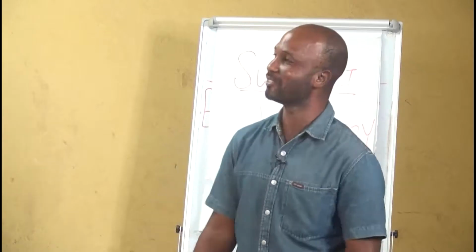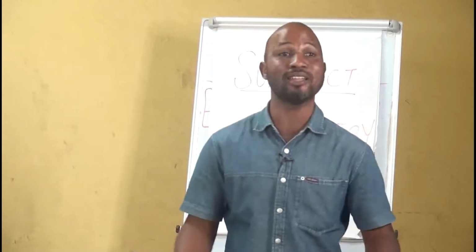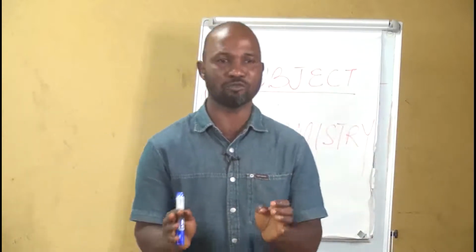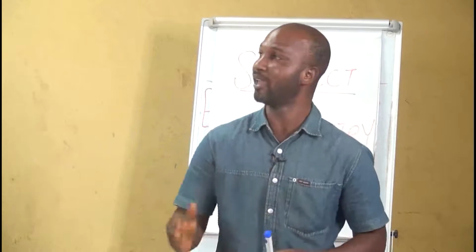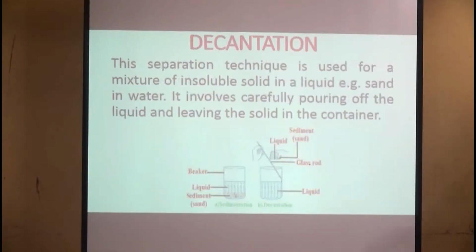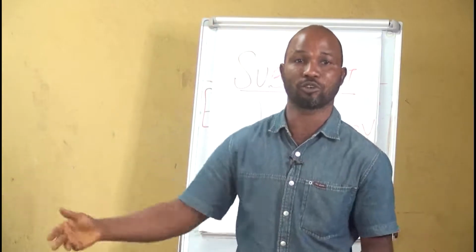My wonderful students, as I conclude my lesson today, I hope that you remember that there are methods that we can use to purify substances. And this method involves more than one separation techniques. Example is crystallization. Now, crystallization is when you cool a saturated solution. The crystal will surface, and after the crystals have surfaced, then you can now filter it. It's used to produce salt from seawater.